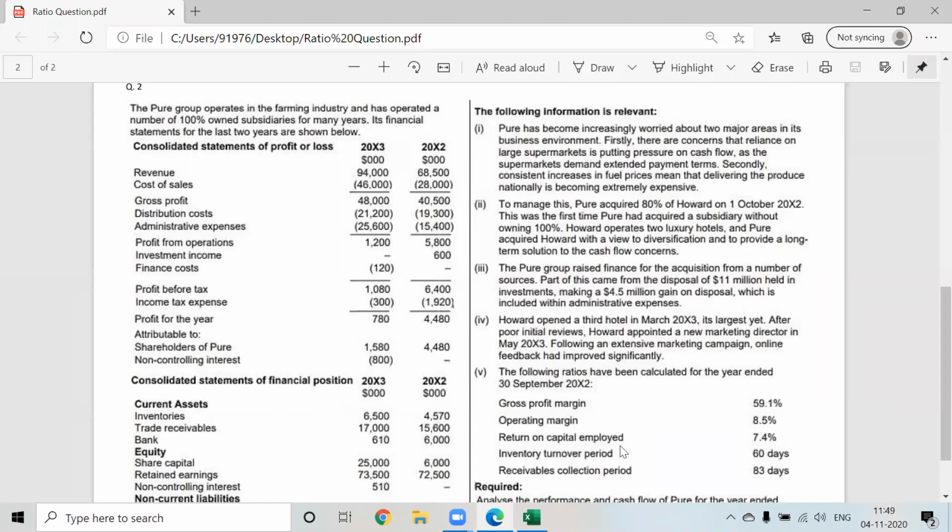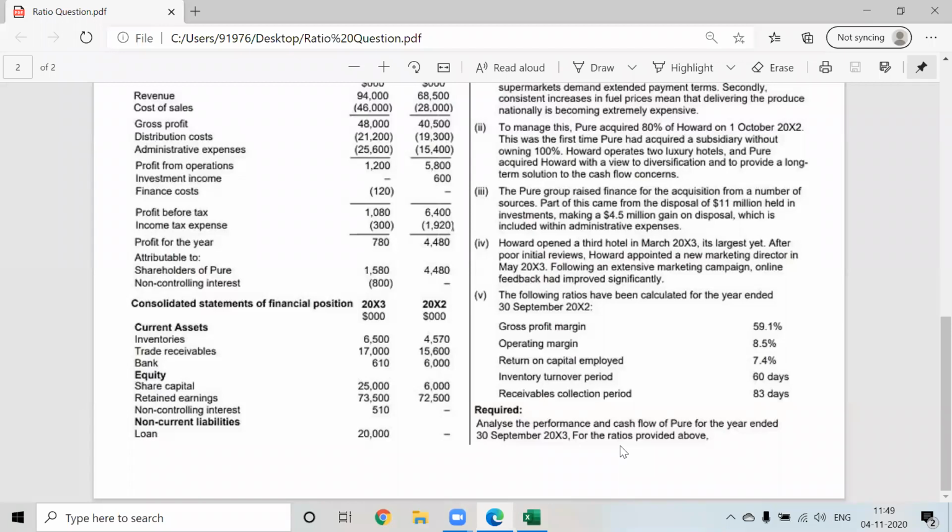Okay, next. The following ratios have been calculated for the year end 30th September 2012: GP, operating return on capital employed, inventory turnover, and receivable collection period. So now that we know the overall position of the company, we can calculate the ratios and give a proper analysis.